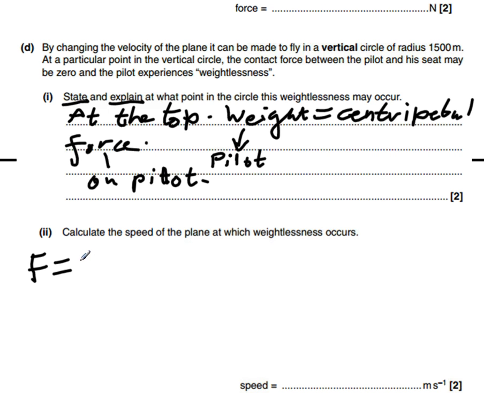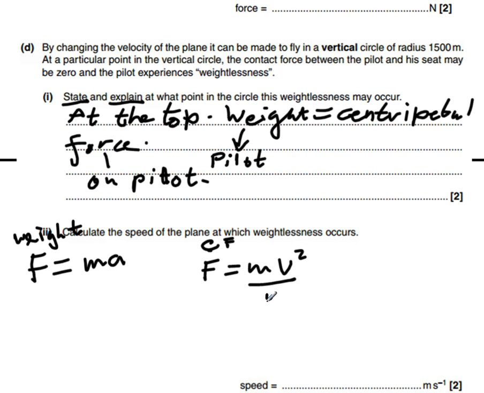The force that's due to the weight. Where we're saying force here, this is the force of the weight of the aircraft. Force is equal to mass times acceleration. We also need to say this is what's representing the weight here. We also need to know the centripetal force, and centripetal force is F equals mv squared over r.